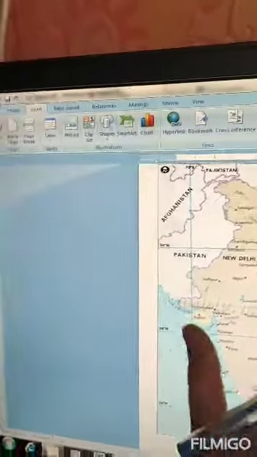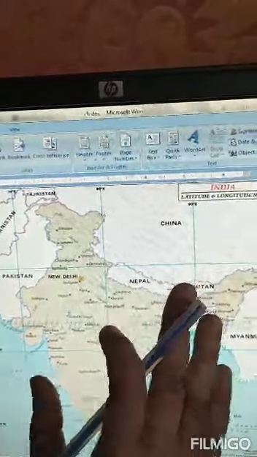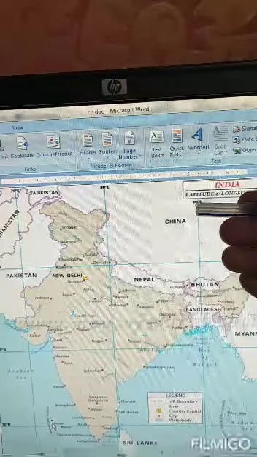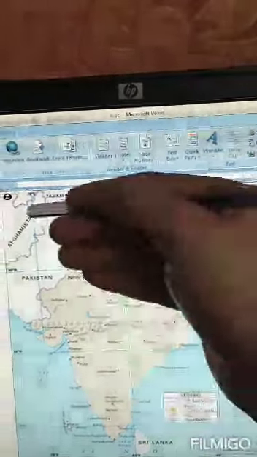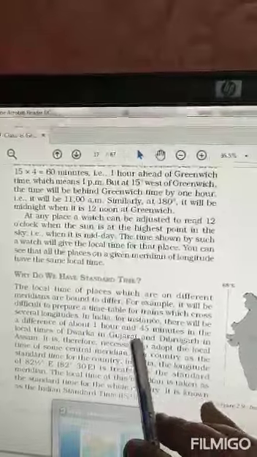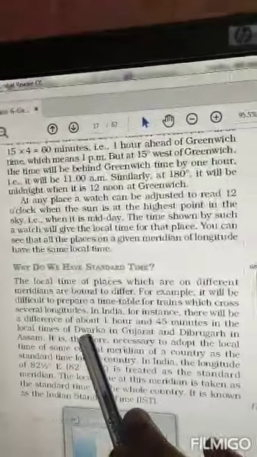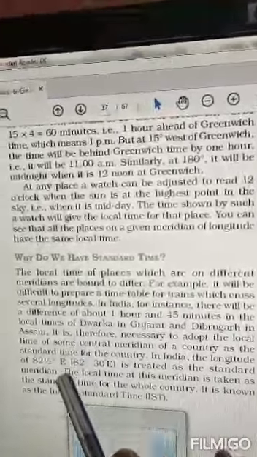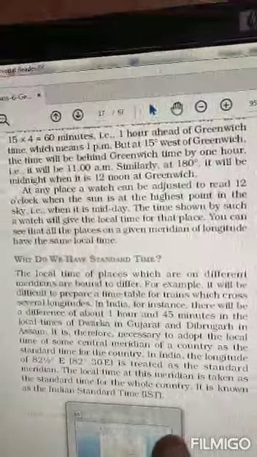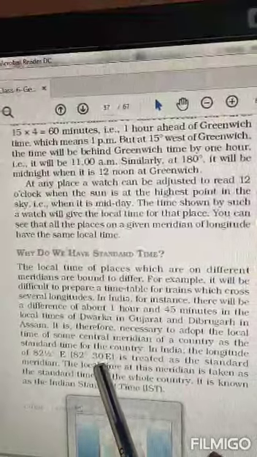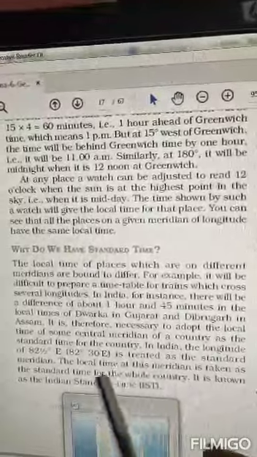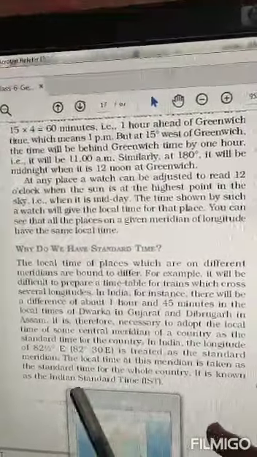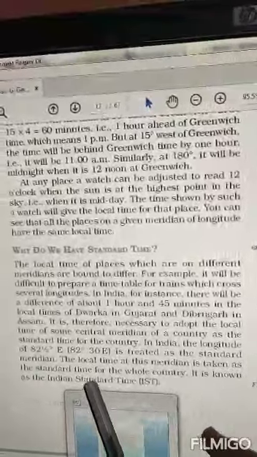So what will happen now, if we make time according to these longitudes, local time on this longitude and local time on that longitude, then there will be a difference of 1 hour 45 minutes between the local times of Dwarka in Gujarat and Dibrugarh in Assam. Okay, so we need to make one standard time for India, and it has been calculated on 82 degrees 30 minutes east as the standard meridian. The local time at this meridian is taken as the standard time for India, and it is called Indian Standard Time.